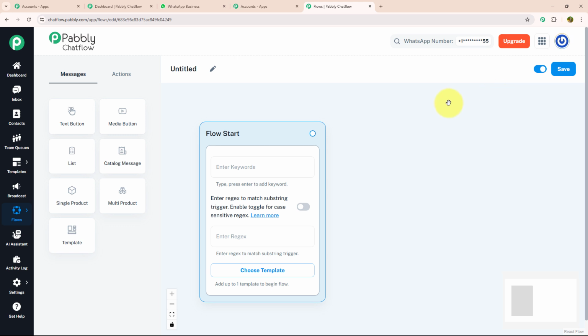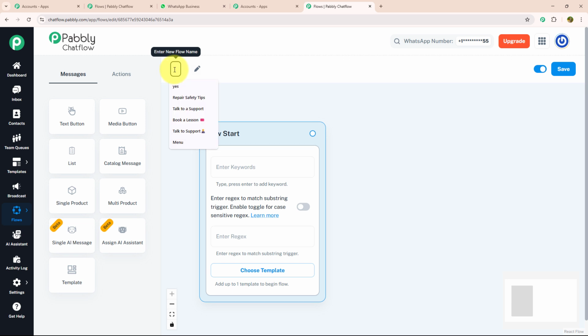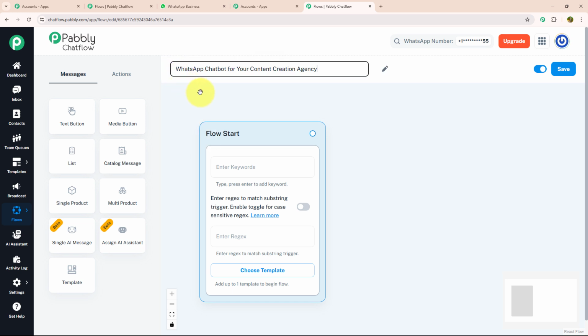Here, to create a new flow, you just need to give a meaningful name. As we are making this chatbot for content creation agency, I will name it accordingly as WhatsApp chatbot for your content creation agency. After giving a meaningful name, we need to know about 3 main features which are given inside the flow start: keywords, regex, and choose template. Let's see each feature individually.